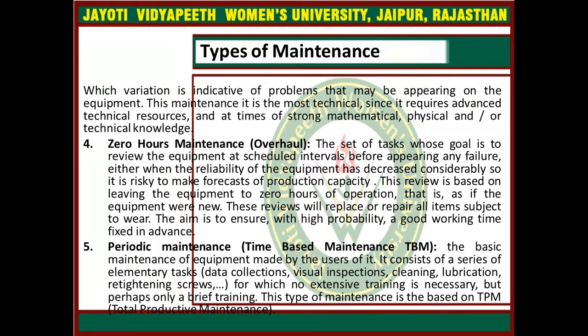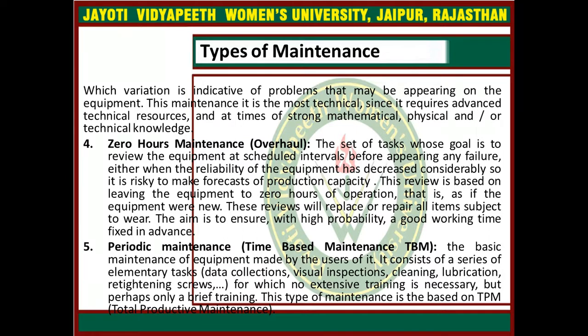The next is the 0 hours maintenance or overhaul. In this type, the set of tasks whose goal is to review the equipment at scheduled intervals before any failure appears, either when the reliability of the equipment has decreased considerably, so it is risky to make a forecast of production capacity.